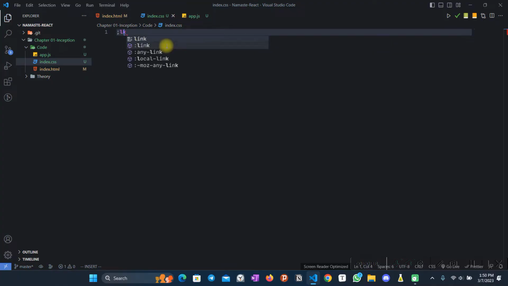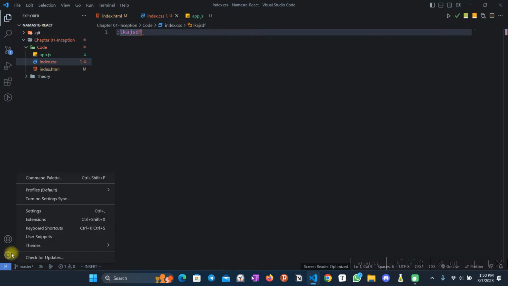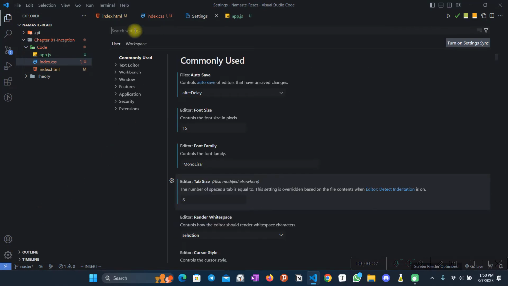Let's say I write something here. Yeah, you just heard something. You can see you just heard a bell, and this becomes very annoying at times. You can see when I do backspace, it just keeps on coming. So in order to fix this, all you have to do is go to settings and search for sound,